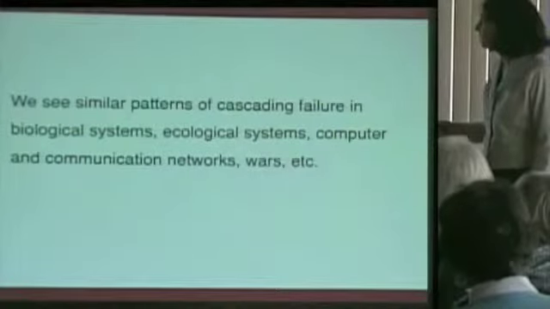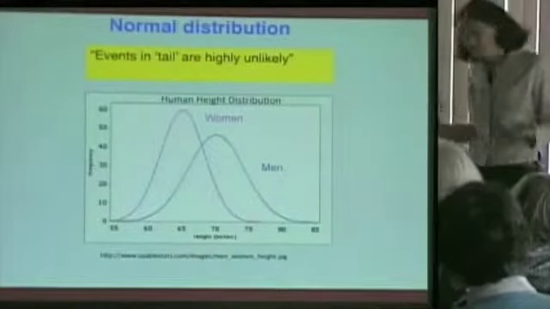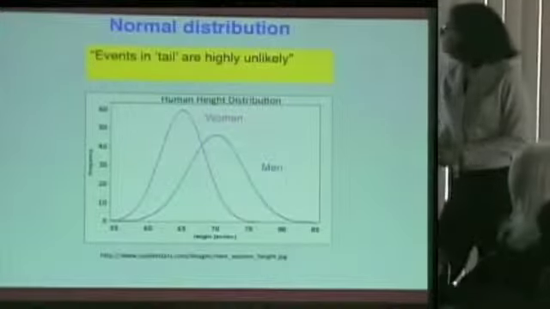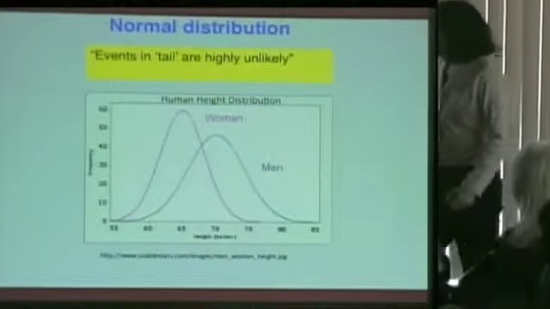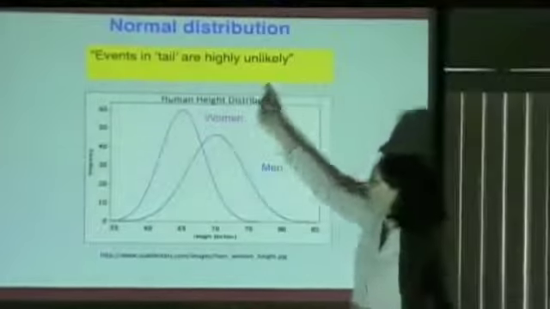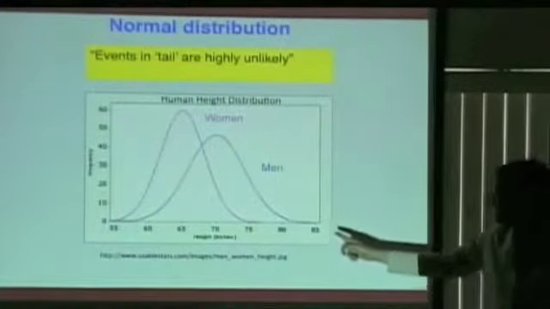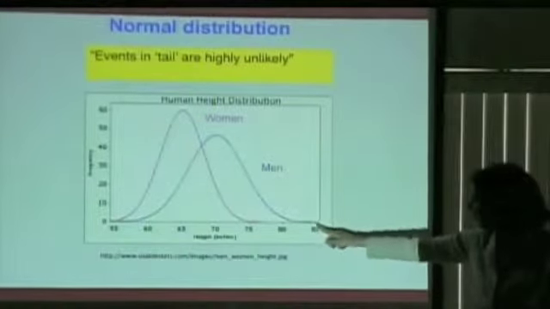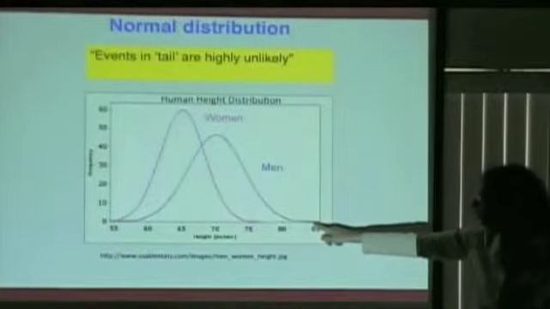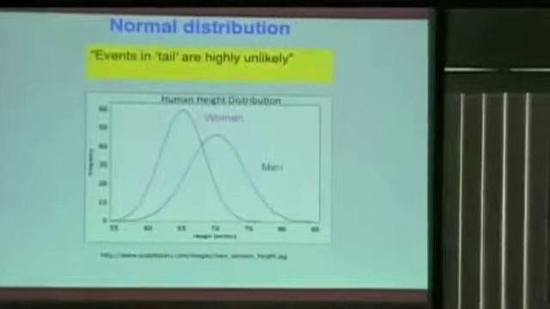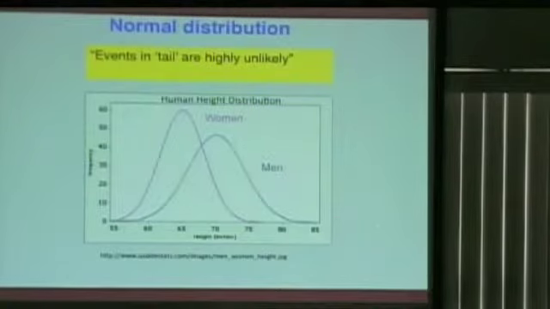Okay. So finally, what's interesting about this normal versus non-normal idea is that events in the tail of a normal distribution are highly unlikely. So this is like the height. Over here, in the tail, there are very few individuals in these tails. And in fact, at some point, the probability is 0.